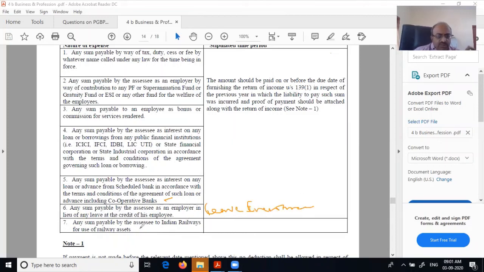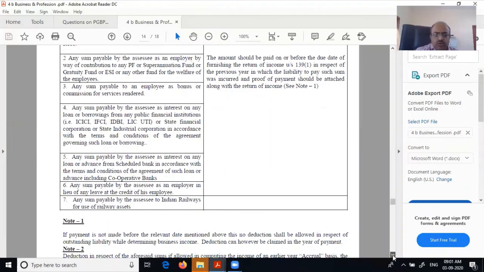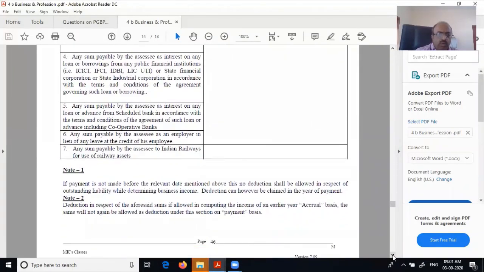Then the last one, this is a new one that has been added last year or so. Any sum payable by the assessee to Indian Railways for use of railway assets has also been included under 43B. But apart from that, there are a lot of expenses which you can provide and not pay, and still you will get deduction. These are restricted. You should know the items that are coming under 43B, nothing else. But again, one more thing is that if you don't pay now, later on as and when you pay, you will get deduction.